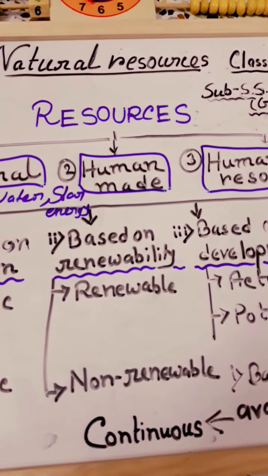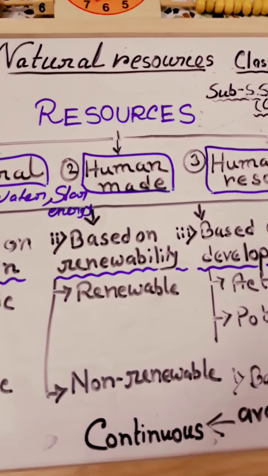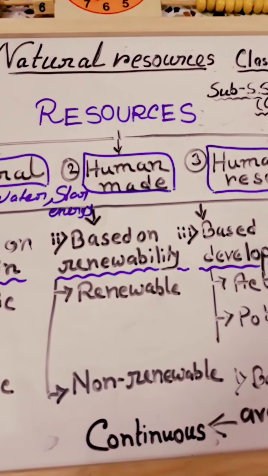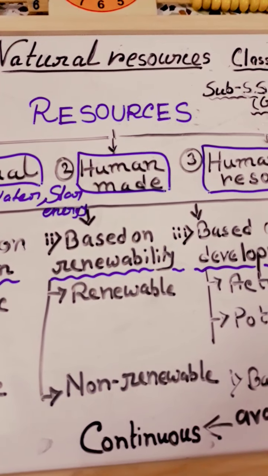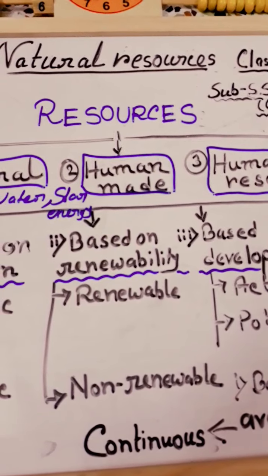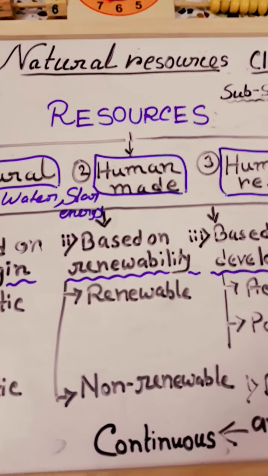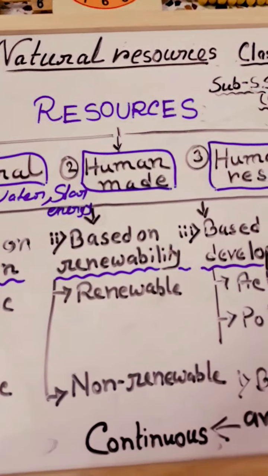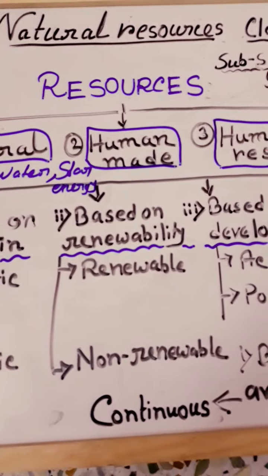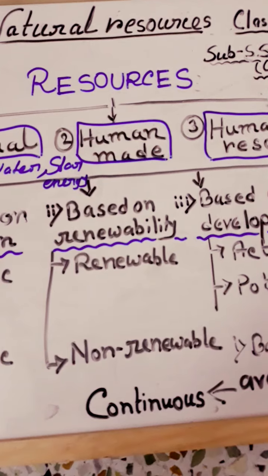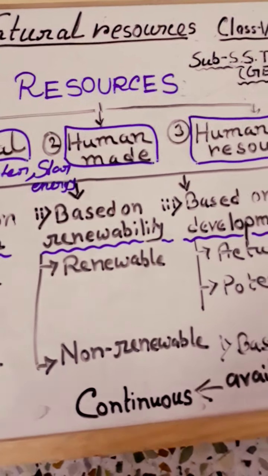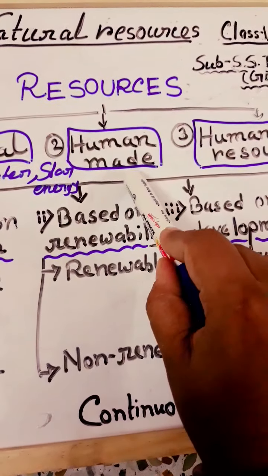So when cotton is available in plants, then it is not yet a resource. When human beings use cotton for first aid purposes or make thread from cotton, then cotton is turned into a human-made resource.